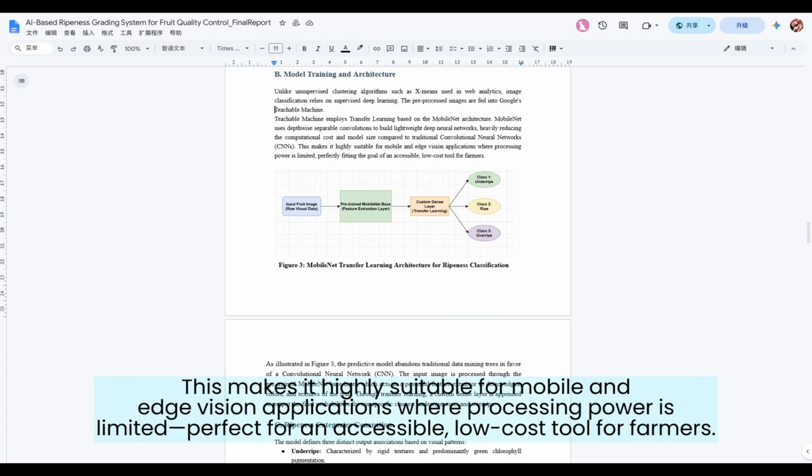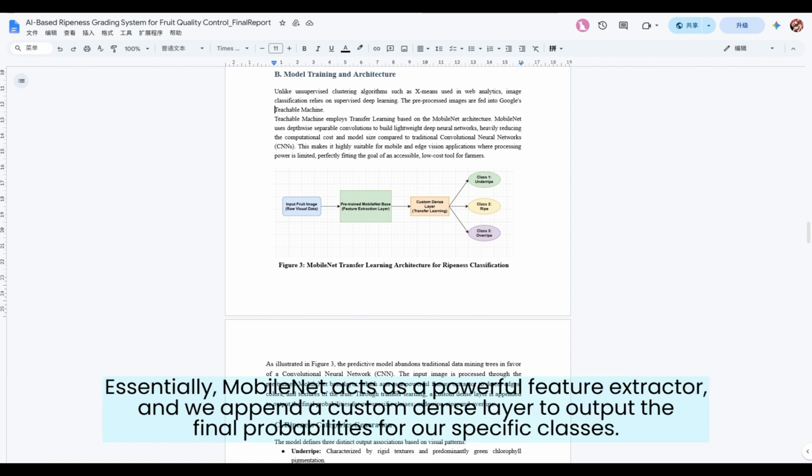This makes it highly suitable for mobile and edge vision applications where processing power is limited, perfect for an accessible, low-cost tool for farmers. Essentially, MobileNet acts as a powerful feature extractor, and we append a custom dense layer to output the final probability for our specific classes.